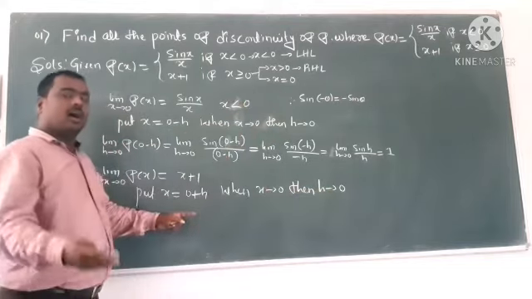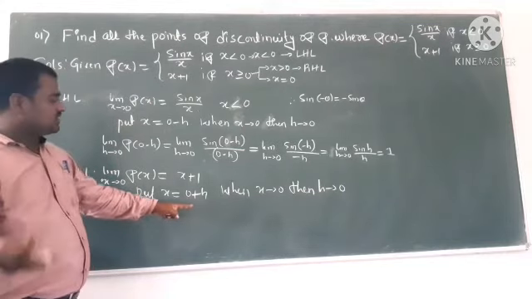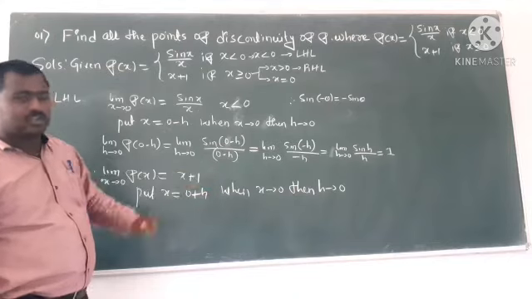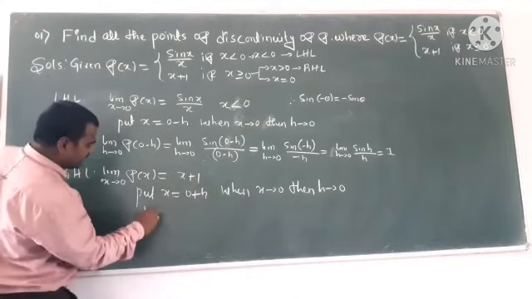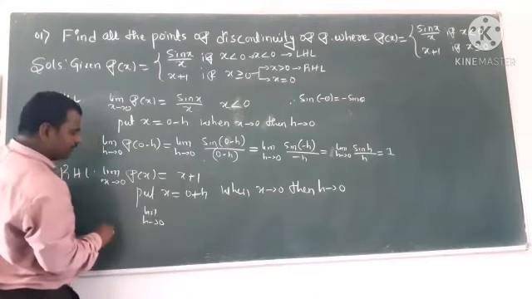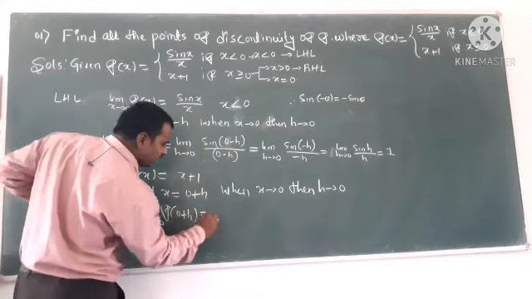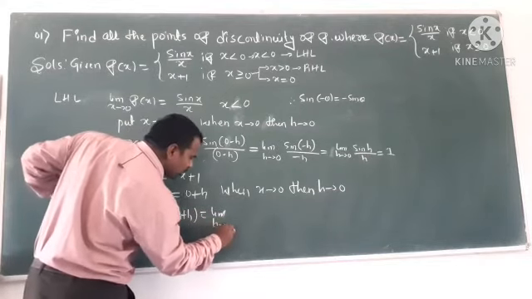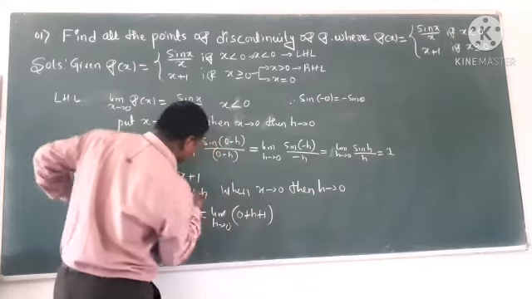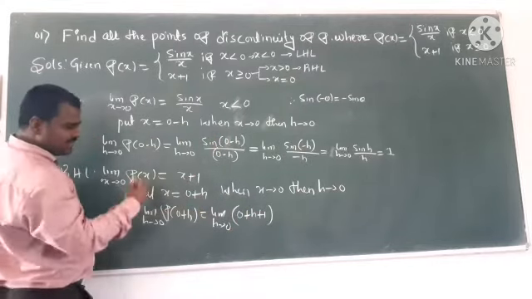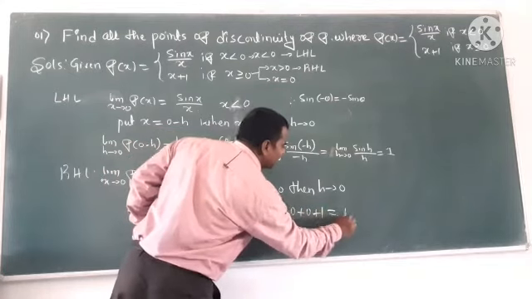You know that we applied limits and derivatives in the first year. So just observe, f of 0 plus h, limit h tends to 0, so 0 plus h plus 1. Apply the limit: 0 plus 0 plus 1, which means 1.